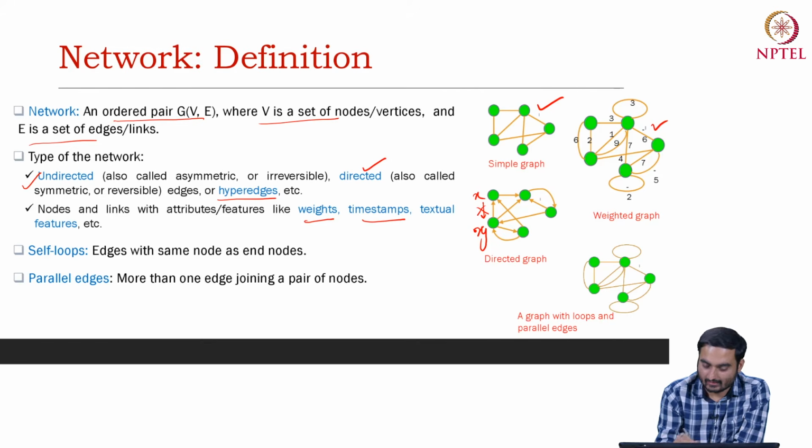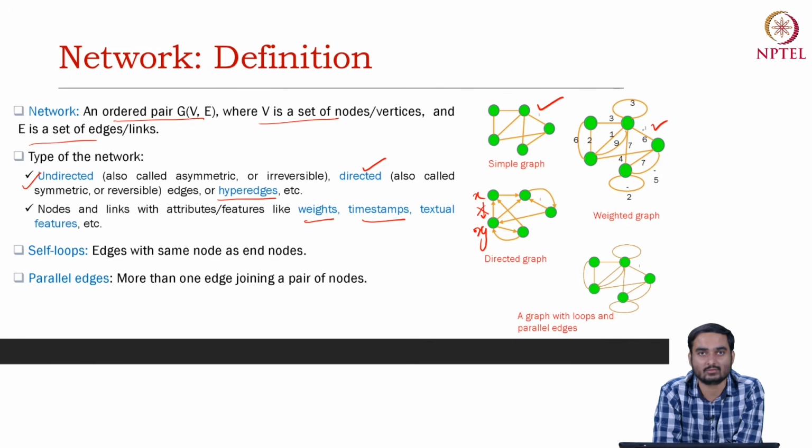Edges can also have timestamps. For example, again in a follower-followee network, say I followed another user X at timestamp T1, and I followed user Y at timestamp T2. So these T1, T2 are timestamps associated with edges.